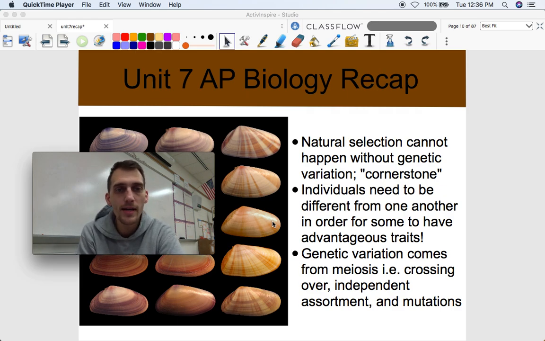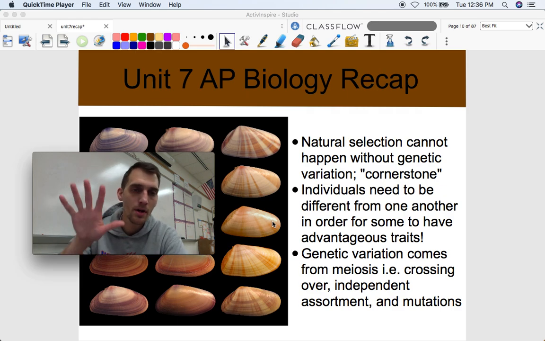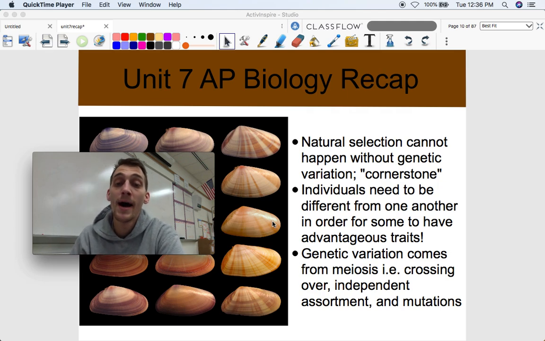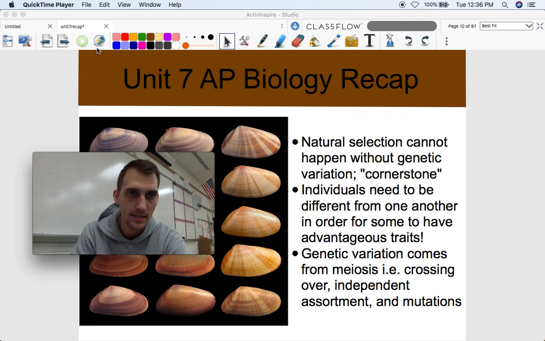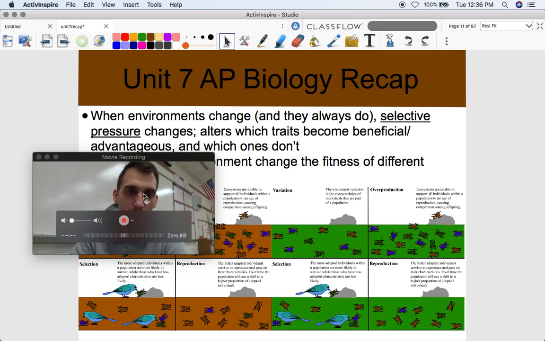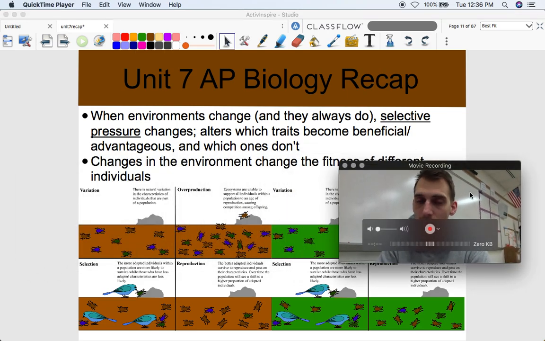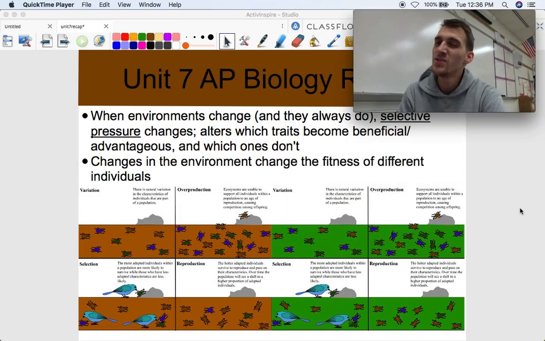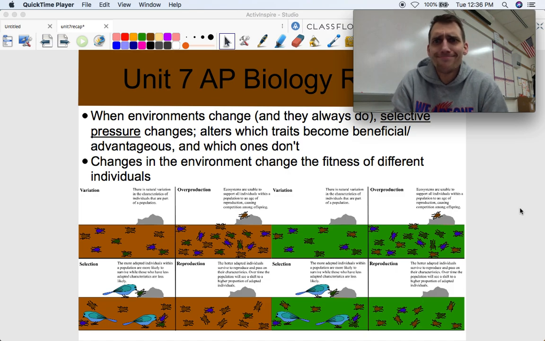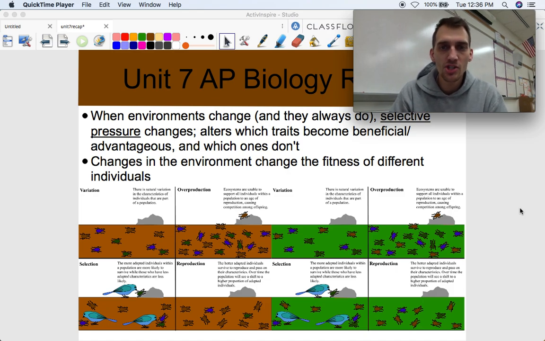But genetic variation is super important. Where does that come from? Well, call back Unit 5. Genetic variation comes from meiosis, from crossing over, independent assortment, and primarily mutations. Okay, mutations are the source of new traits. All right, so if a mutation occurs that gives somebody an advantage, that mutation is going to get passed down. Okay, so here's the thing: mutations are random. Natural selection is not. If that mutation is helpful, it's going to get passed down. If it's not helpful, it won't get passed down. Simple as that. Okay, when environments change, and they always do, selective pressure changes. It alters which traits become beneficial and advantageous, which ones don't.